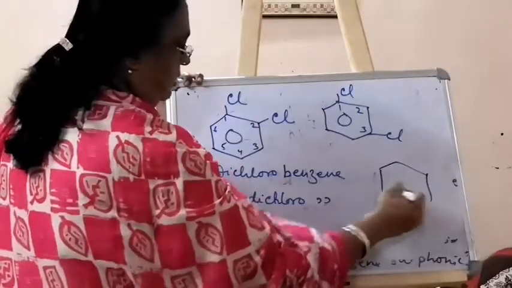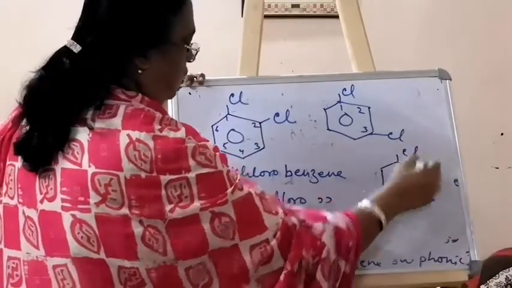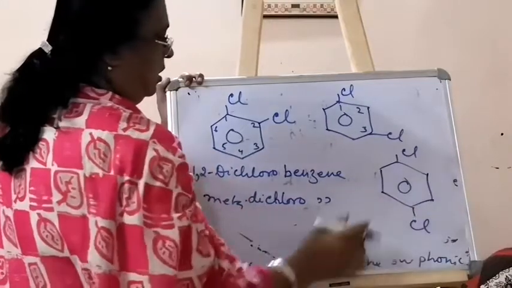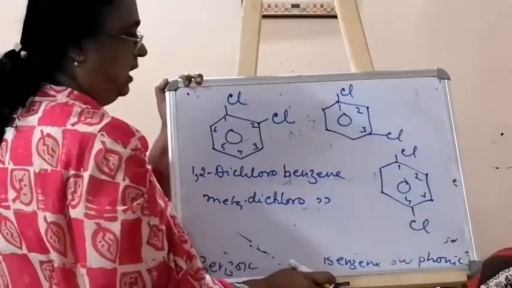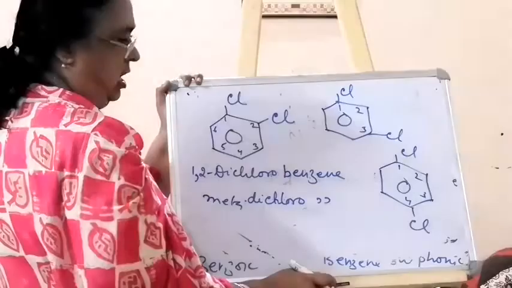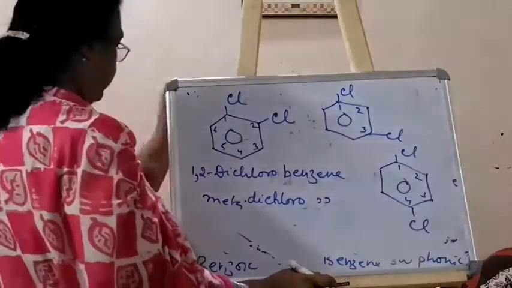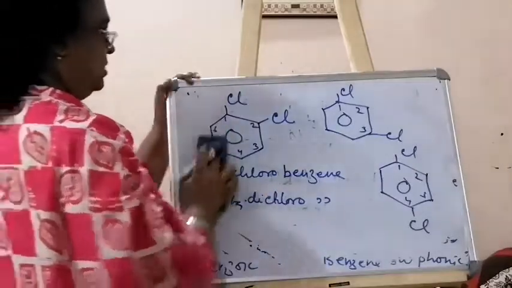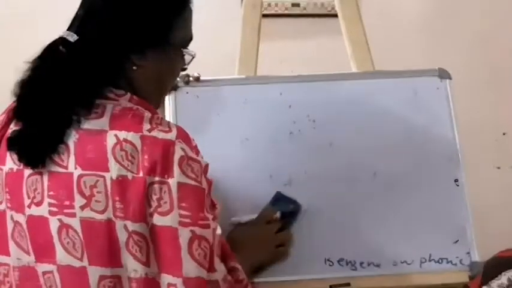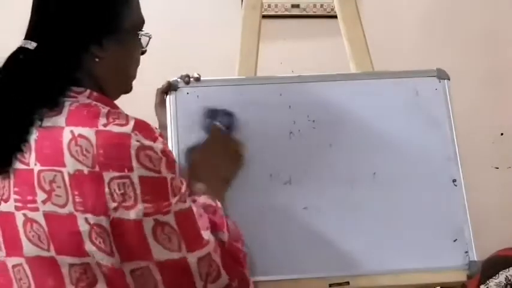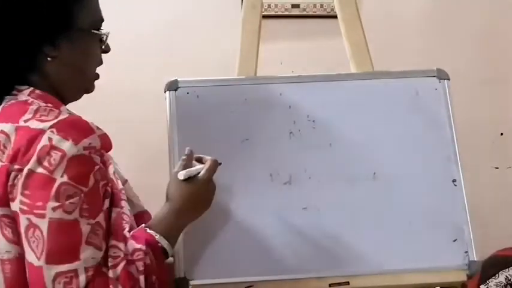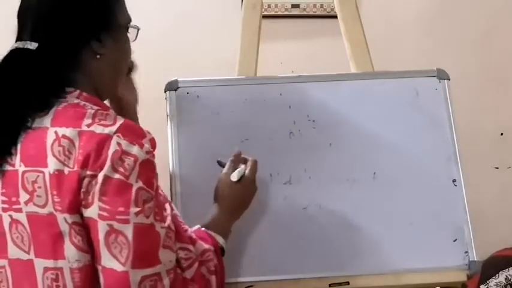And if it is this, 1 chloro here, 1 chloro here, so it is 1, 2, 3, 4, 1,4-dichlorobenzene or para-dichlorobenzene. So this is for di-substituted aromatic compounds. They have two names: one is locant-wise, the other is the special name ortho, meta and para, only for di.